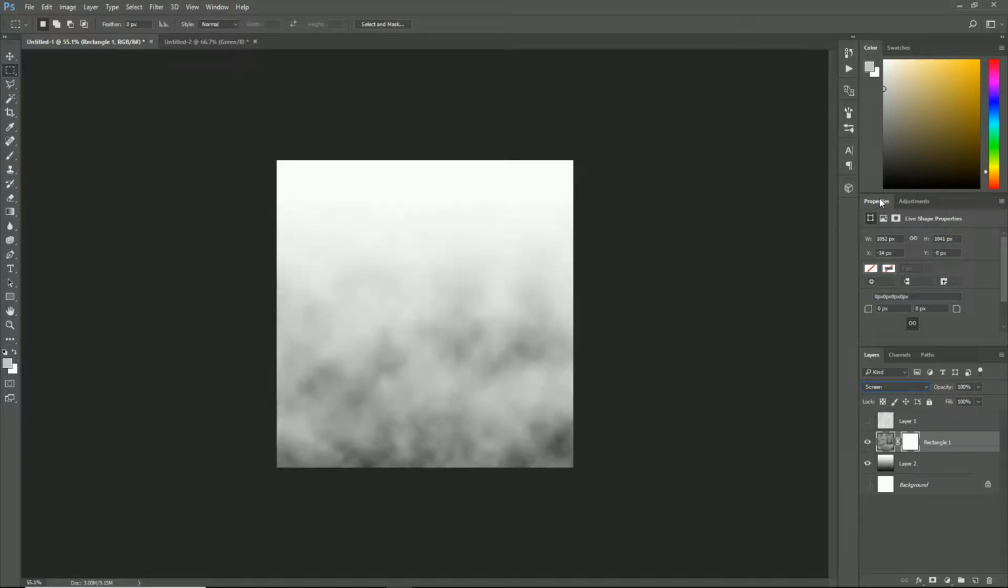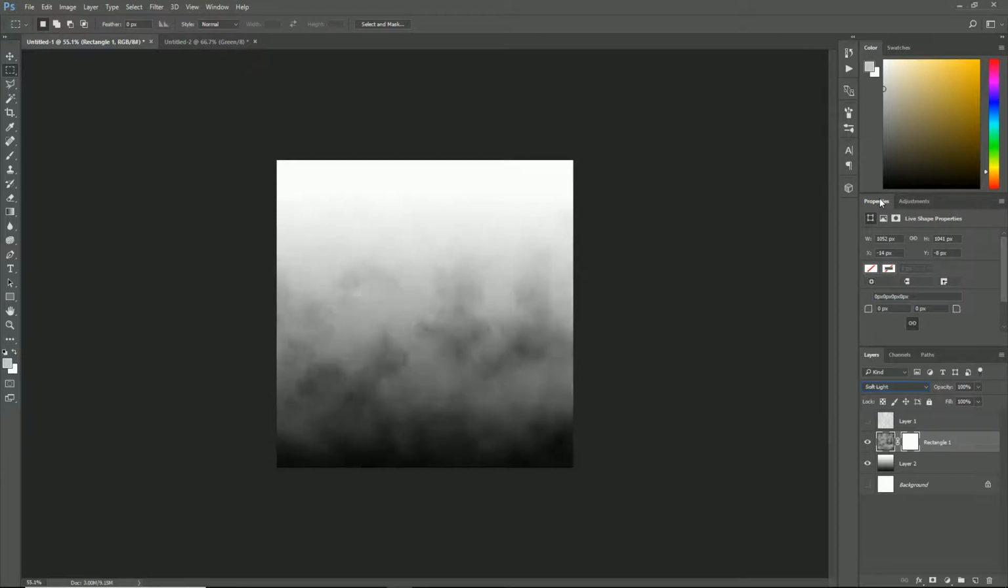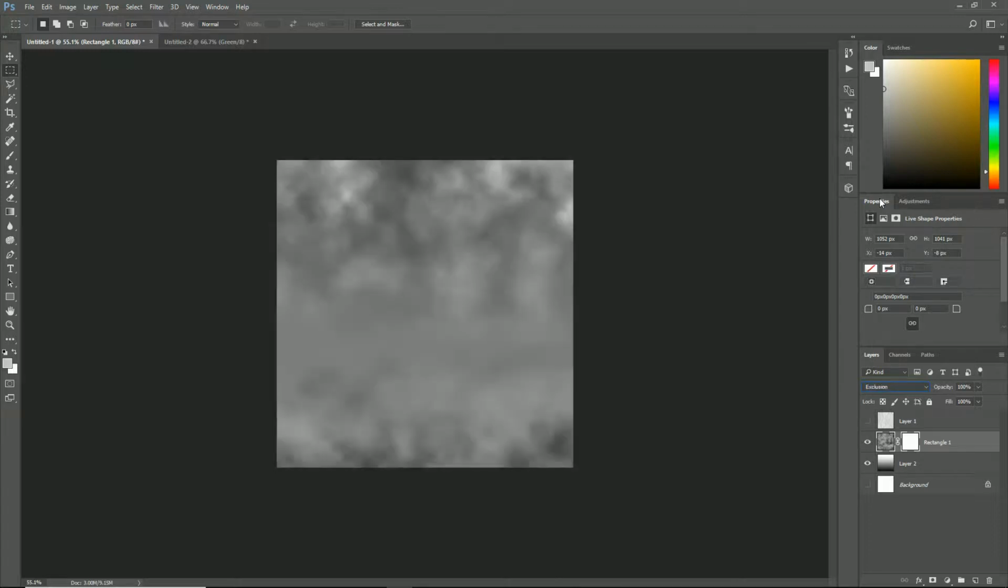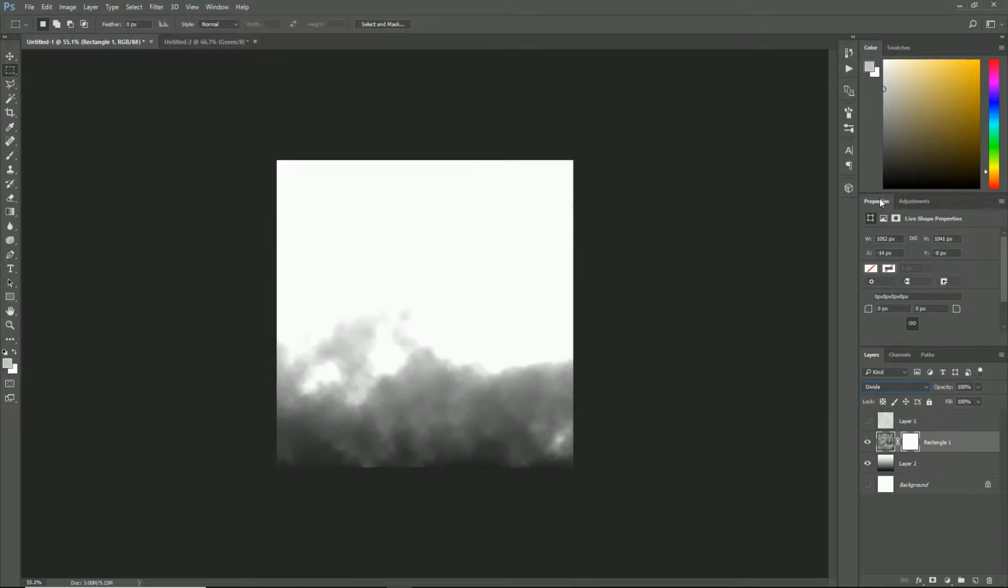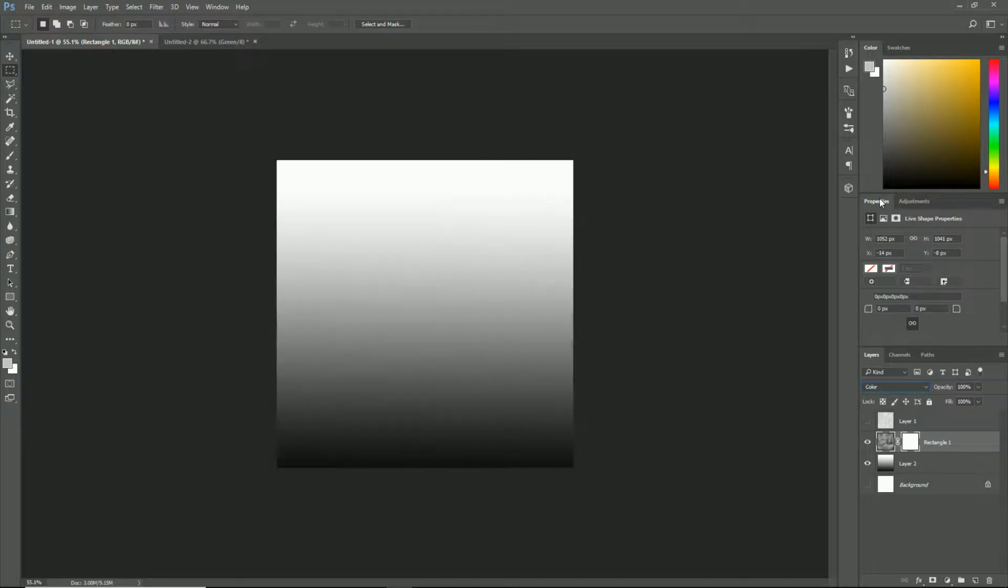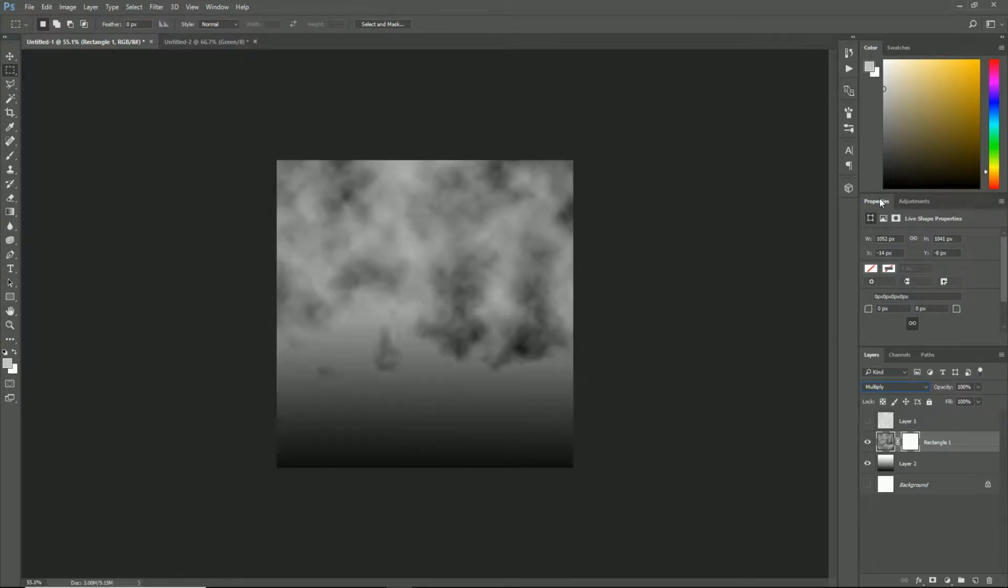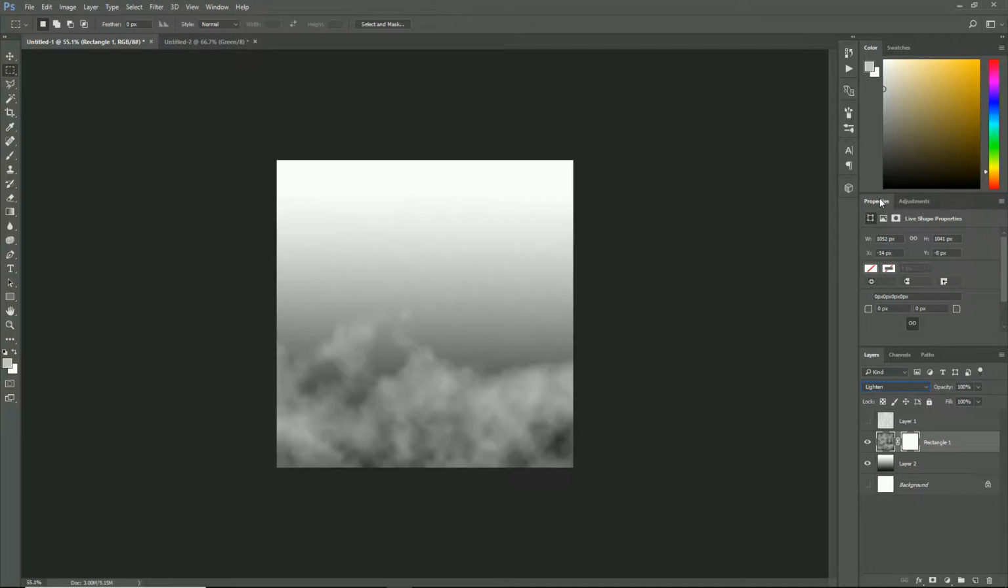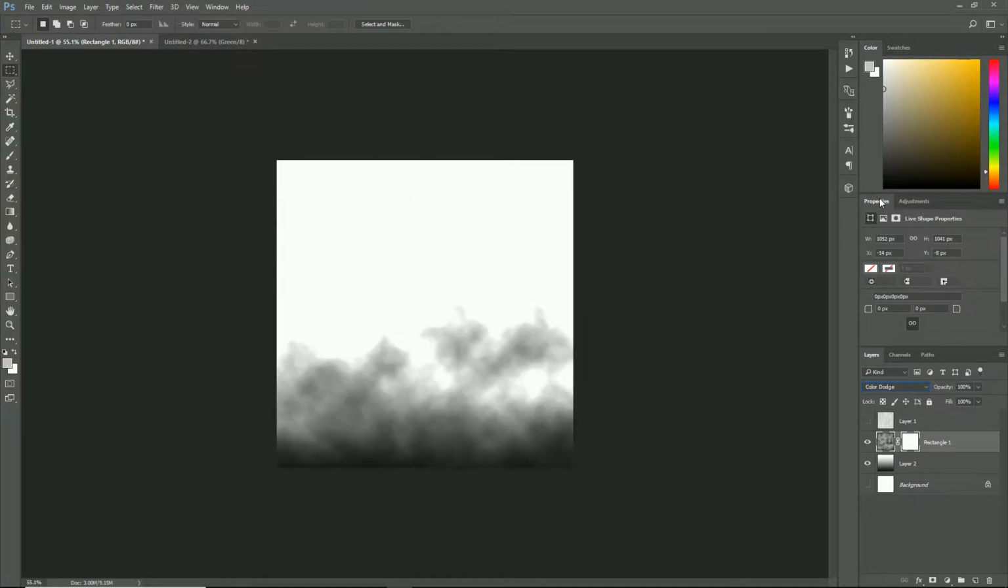That lighting's not bad. Screen's quite nice. Divide is a bit too much. I was kind of happy with screen. Lighten, alright. Color dodge, good. I really like linear dodge actually. Cool, I'm going for linear dodge.